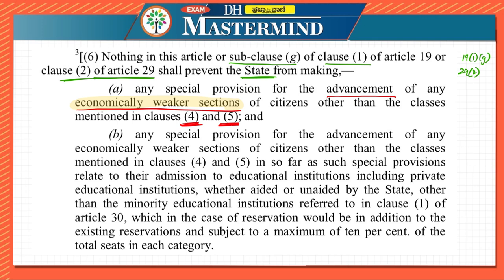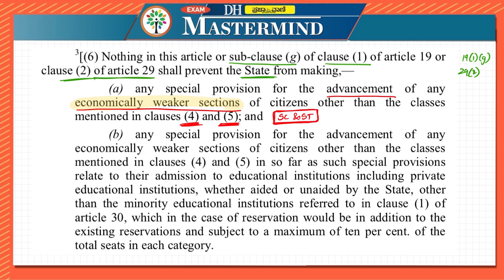Other than 4 and 5, because we have seen that in 4 and 5 they have mentioned SCs and STs and socially and educationally backward classes. But other than them, if the section is economically backward, at that point of time, for their advancement also the state can make special provisions.